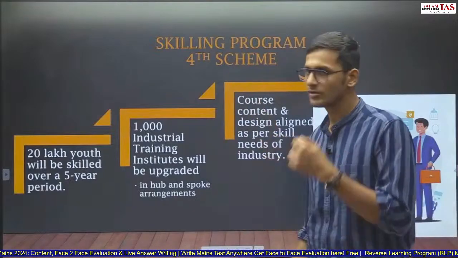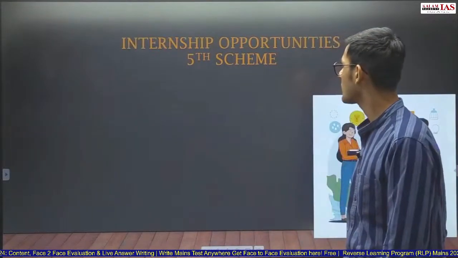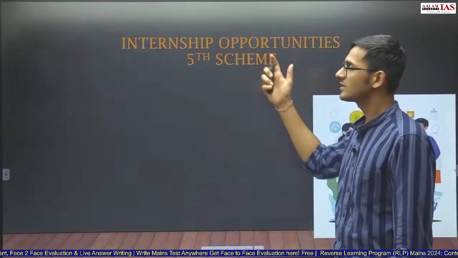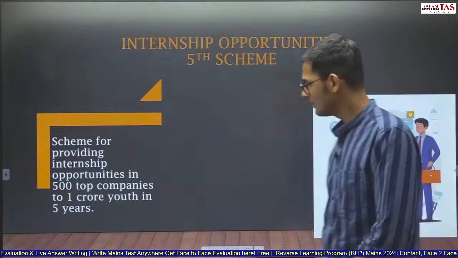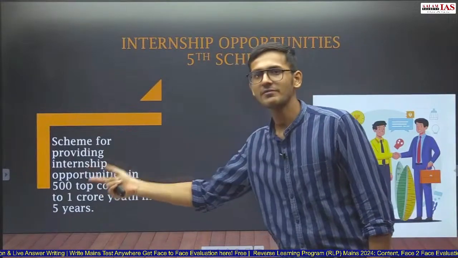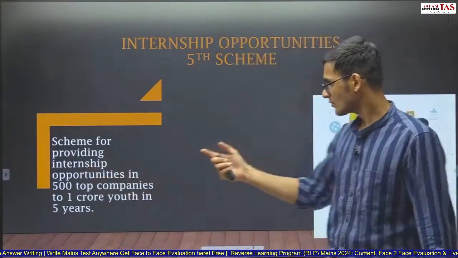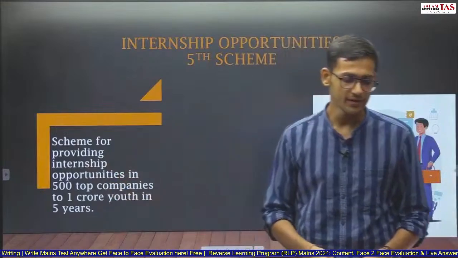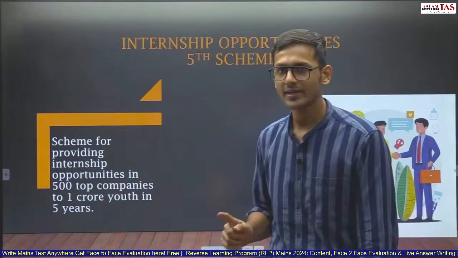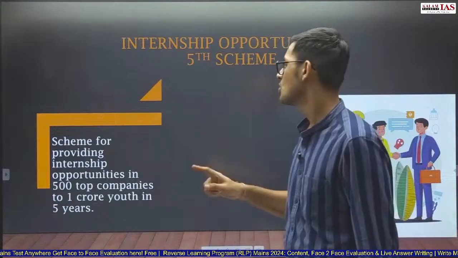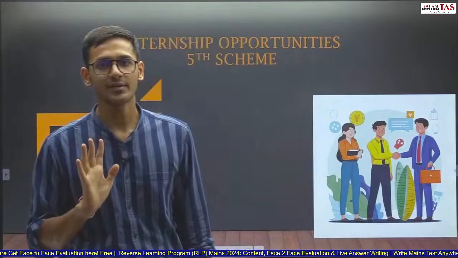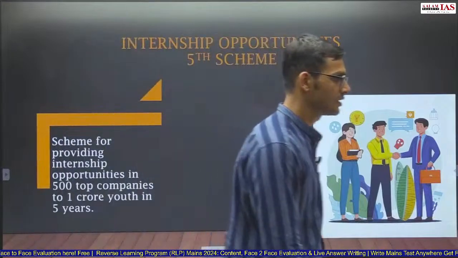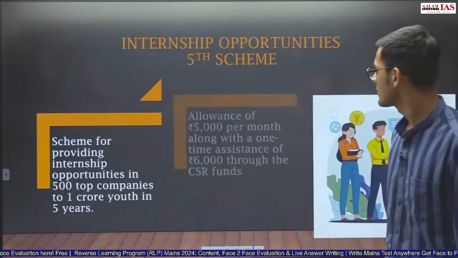So this is the fourth scheme of skilling program. Fifth scheme is internship opportunities. Now, this internship opportunities will be provided in 500 top companies in India to 1 crore youth in 5 years. So, the target is to provide internship to 1 crore youth in the next 5 years in the top 500 companies of India. How will this be provided?